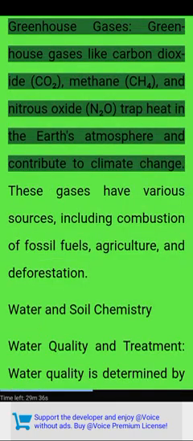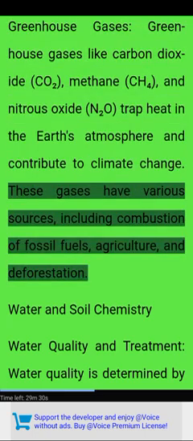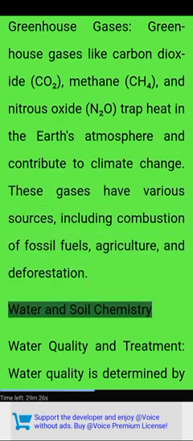Greenhouse gases. Greenhouse gases like carbon dioxide, CO₂, methane, CH₄, and nitrous oxide, N₂O, trap heat in the Earth's atmosphere and contribute to climate change. These gases have various sources, including combustion of fossil fuels, agriculture, and deforestation. Water and soil chemistry.